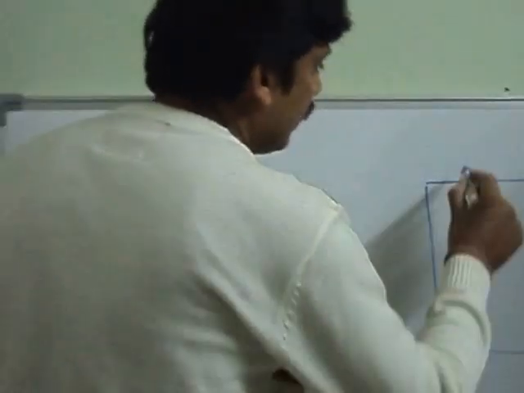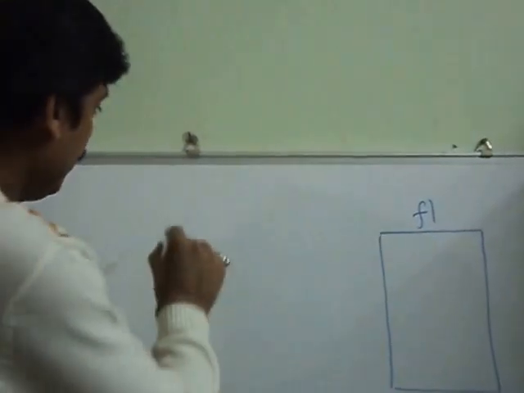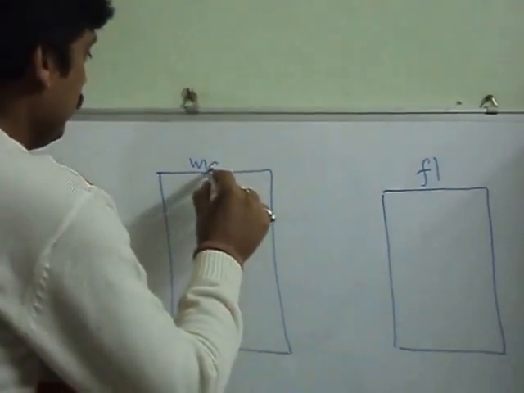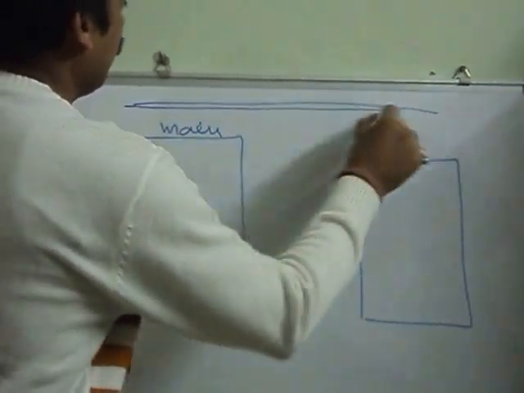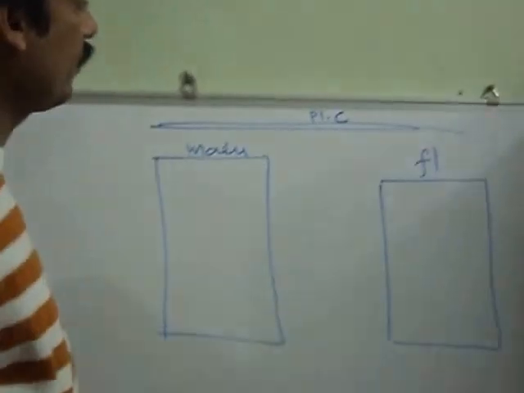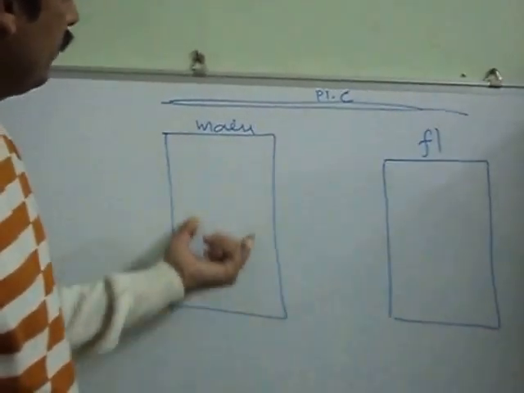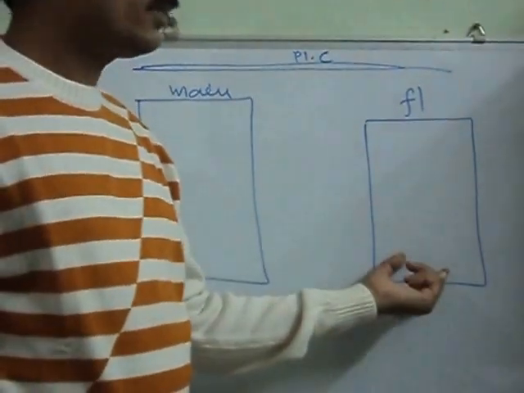Let's say this is a function. Name of this function is f1, right? And this is our main function. These two functions are in a single program p1.c. We have written a program p1.c, and in this program there are two functions: the main function, where program execution starts, and another function f1.